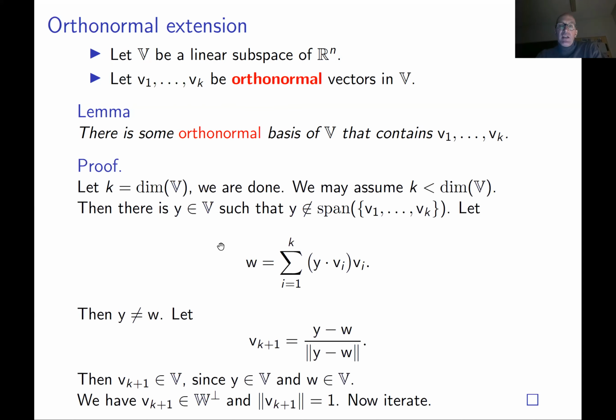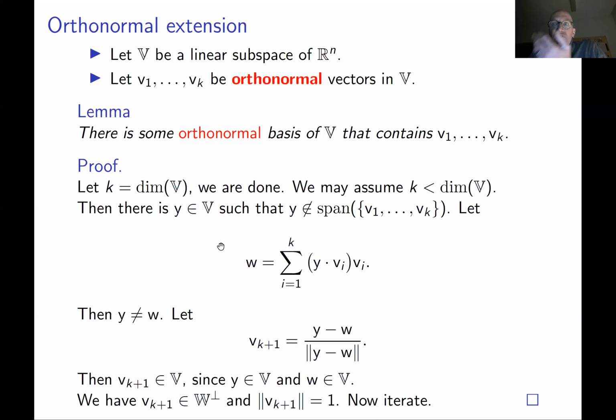Okay, so here is the proof. Let's look at the proof a little bit in more detail. This proof is contained in the lecture notes, but anyway, let's take a look here. We have two cases. If k is equal to the dimension of V, then we're done. There's nothing to prove. We already know that v1, ..., vk are linearly independent.